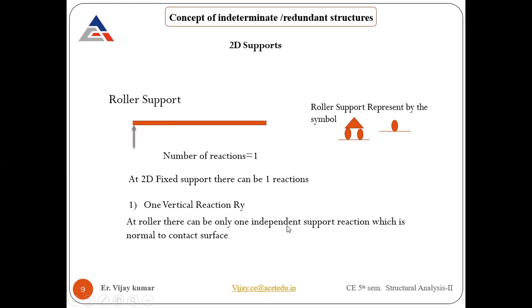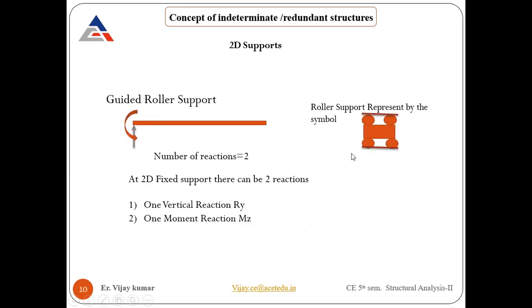For a roller, there can be only one independent support reaction, which is normal to the contact. Normal means it is perpendicular to the surface where it makes contact. Now this next one may be new for you, even though many people may know about it: the guided roller support. What does it mean, and how many support reactions will it provide?